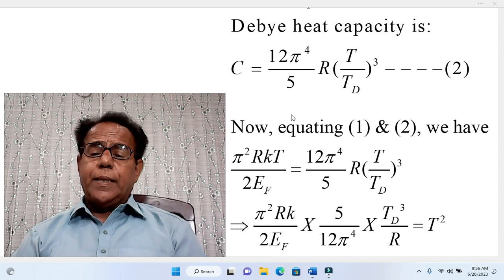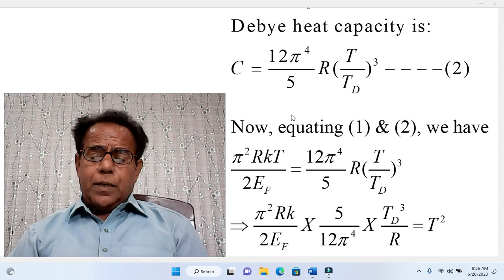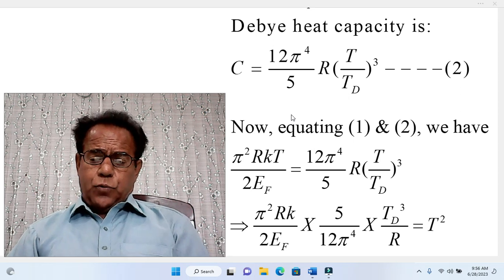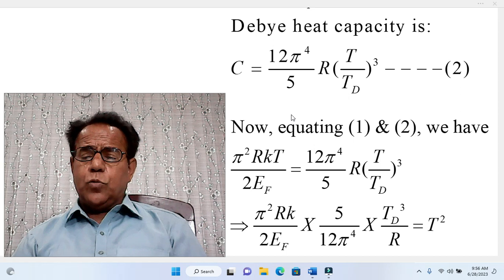This implies that π² R k over 2 E_F into 5 over 12 π⁴ into T_D³ over R is equal to T².